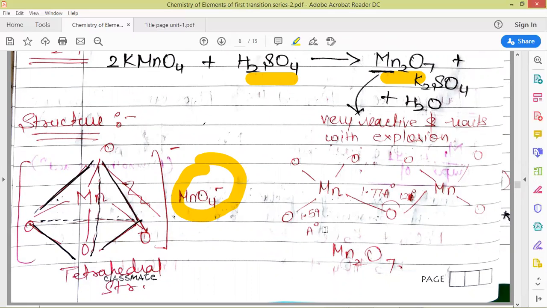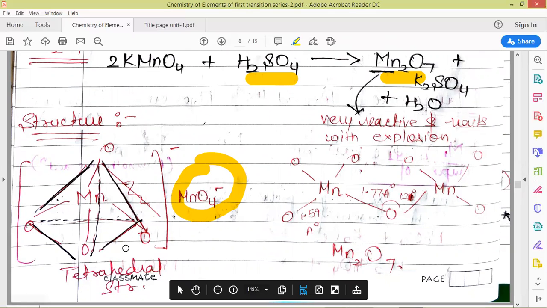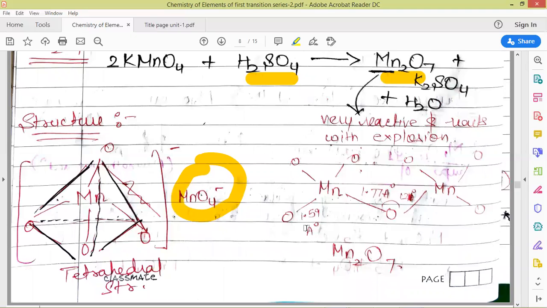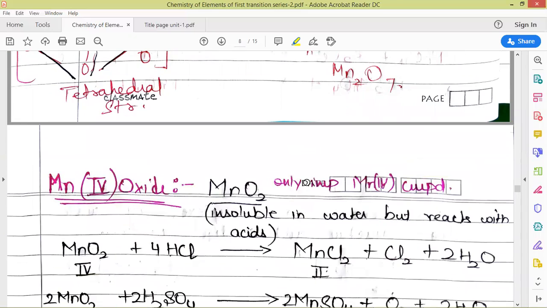That is why both structures have been shown here. MnO4 negative has a tetrahedral structure with all the oxygens equivalent, and the overall charge on the anion is 1 negative. Mn2O7 is neutral with 1 bridging oxygen and 3 oxygens on each manganese, and the arrangement of oxygens around the manganese is again tetrahedral in Mn2O7 also.